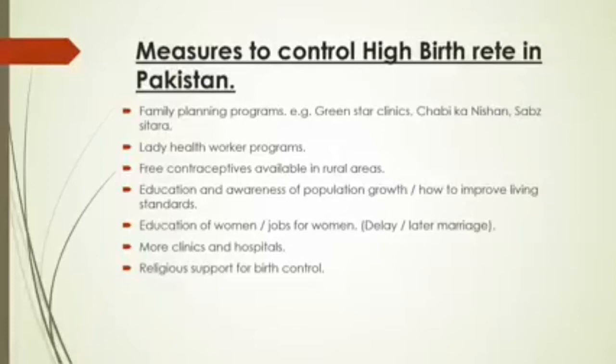Education and awareness of population growth, how to improve living standard. These should be established more in Pakistan to educate the people about the distress caused by the high birth rate or high population rate. Then more clinics and hospitals should be established. Some are the measures which are already taken by the government and some are needed to be taken.